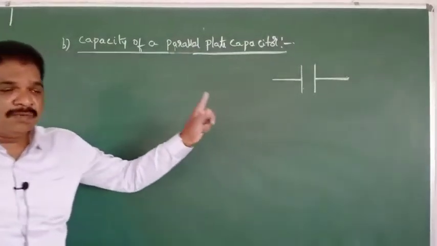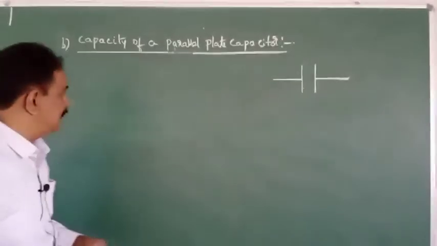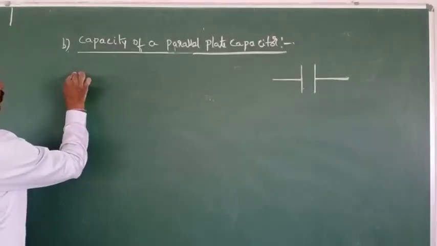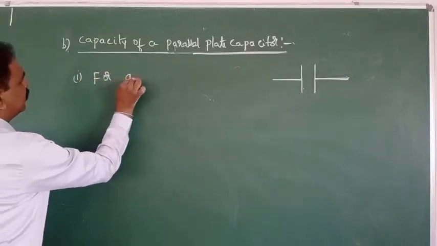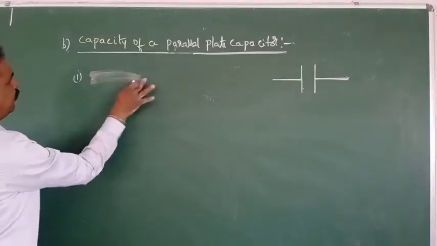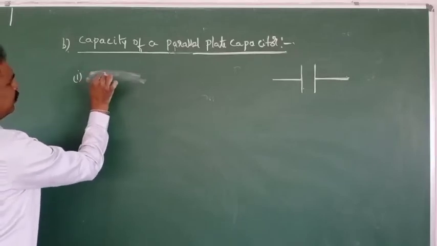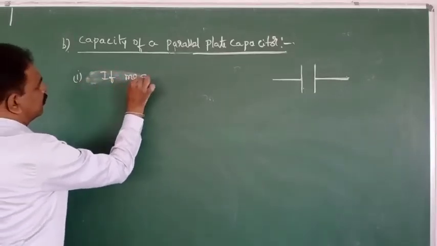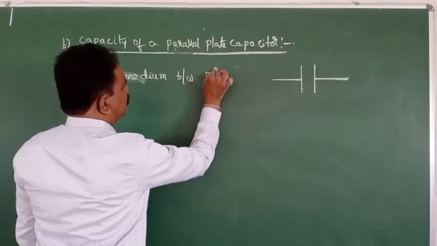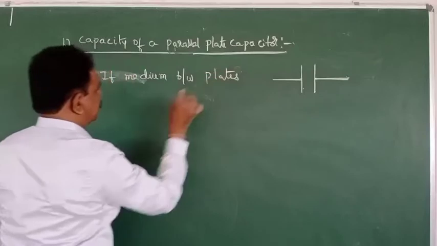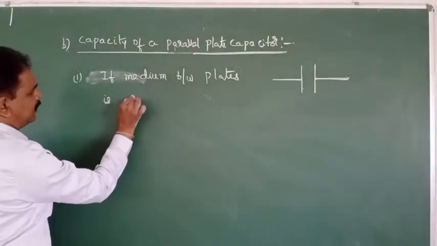If the medium between the two plates is air,